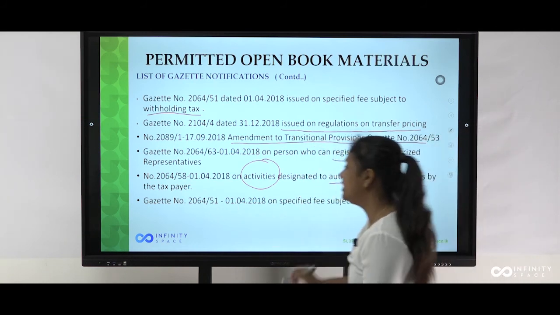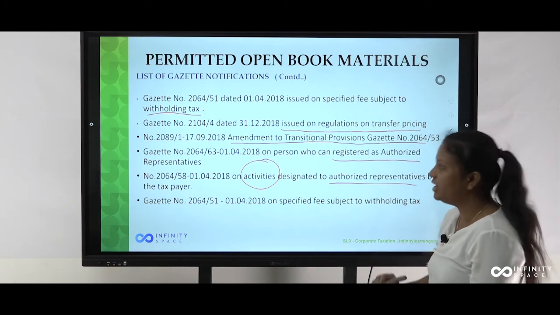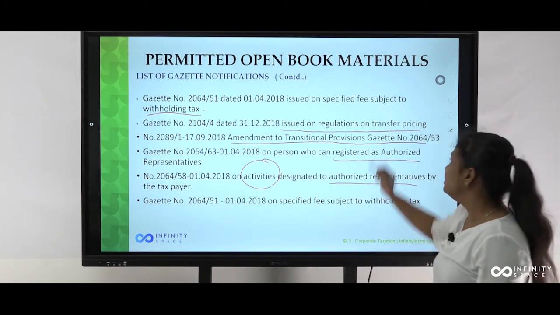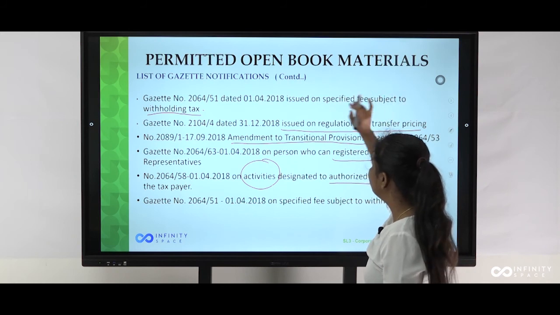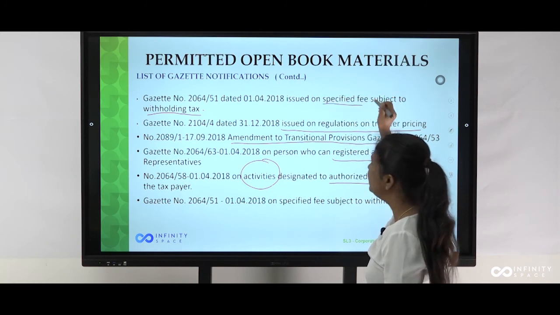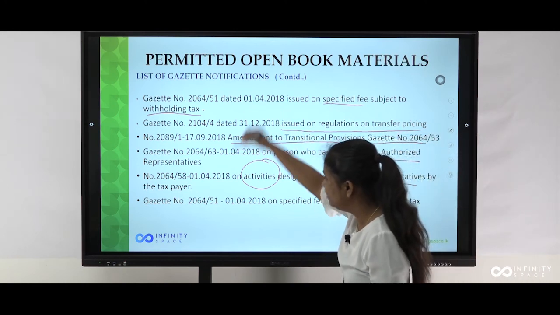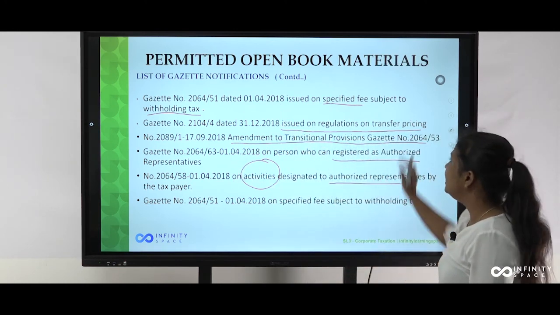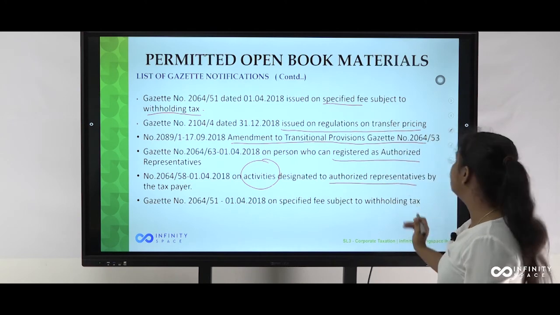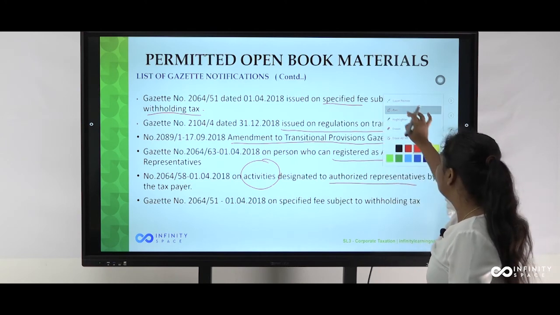Next is the gazette notification relevant to section 85 withholding taxes. This is again relevant to the specified fee, section 85. Here also it is the same gazette notification, in the specified fee. Then we will see what